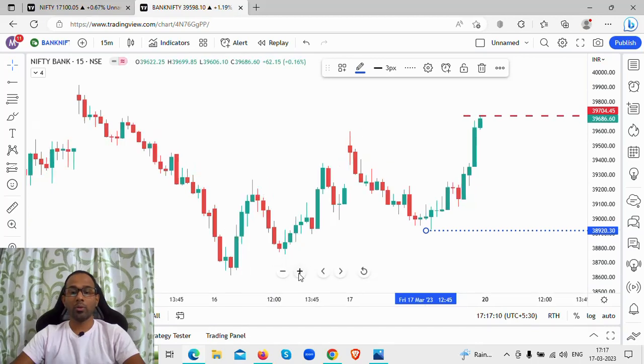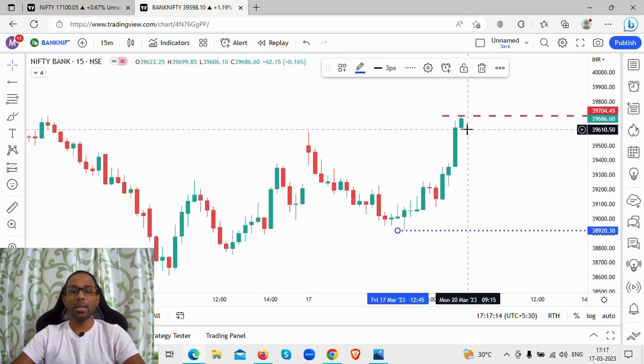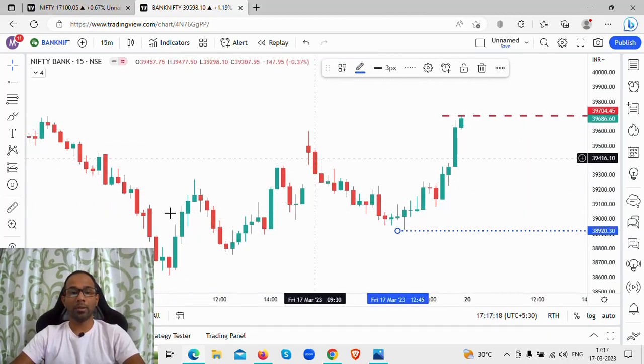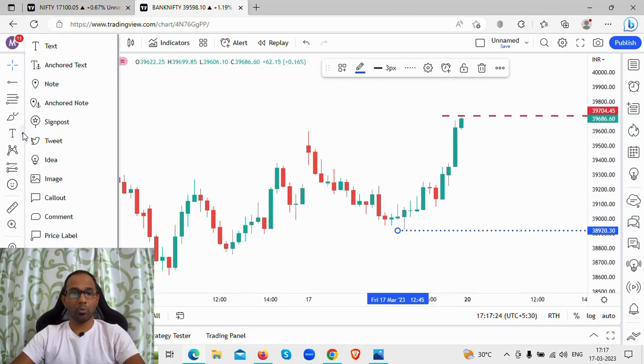Next we are going to look at where you could see a resistance and where you could see demand coming in for Bank Nifty. Let's first understand where we could see support on Bank Nifty.